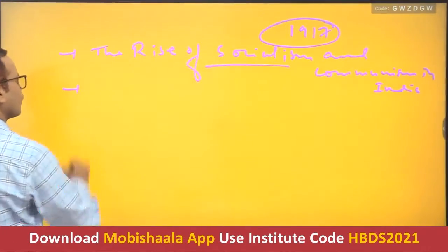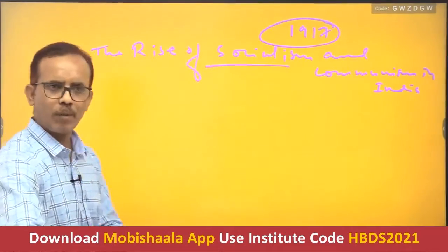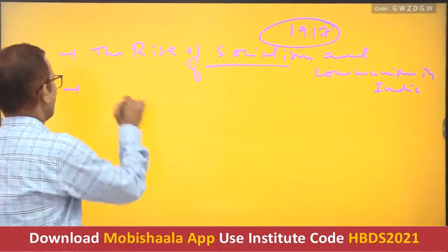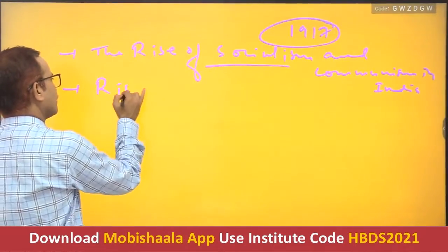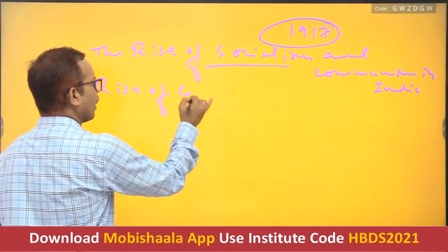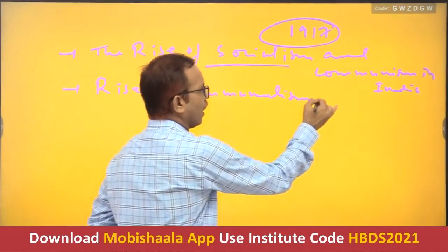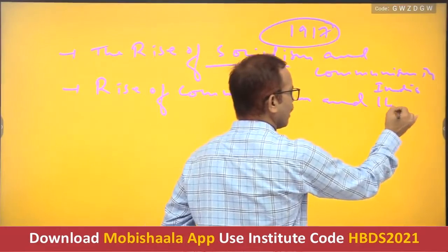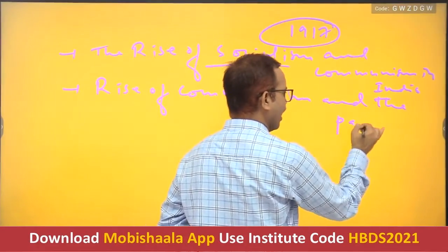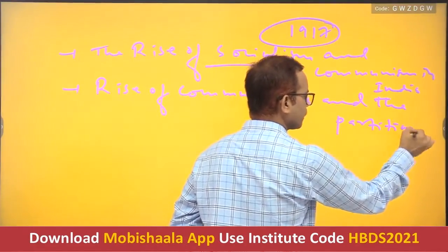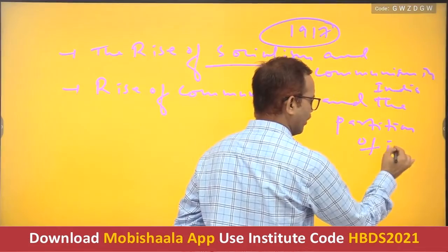Then, the next topic would be the rise of communalism and the partition of India.